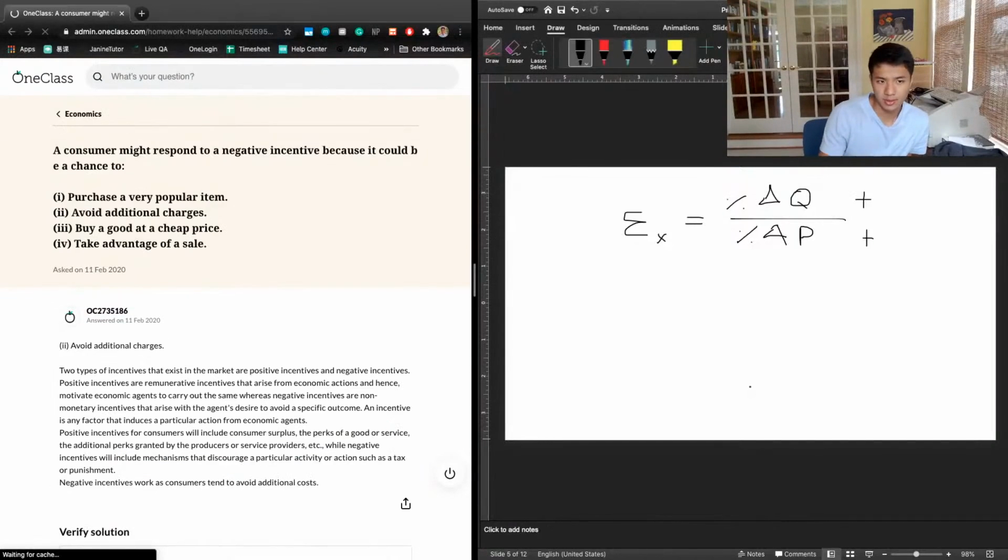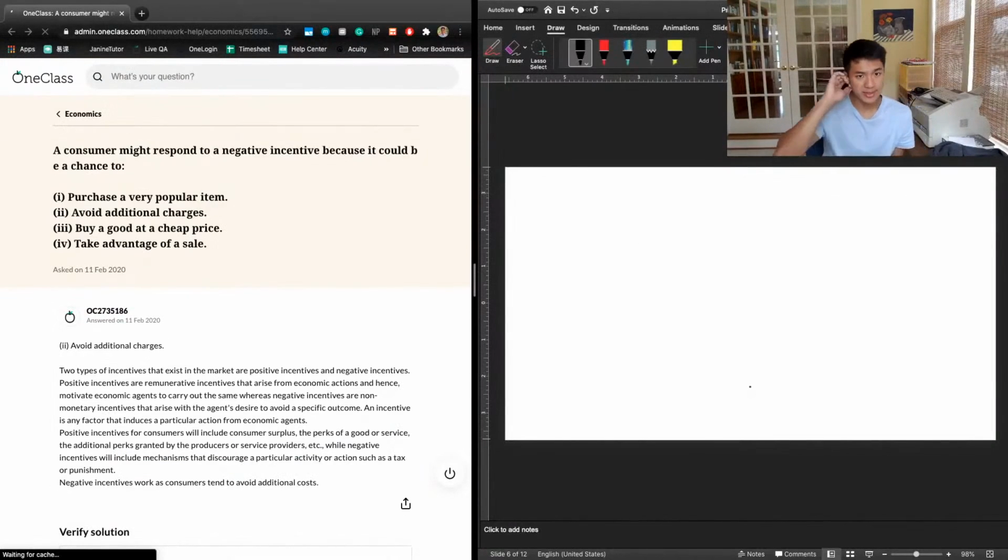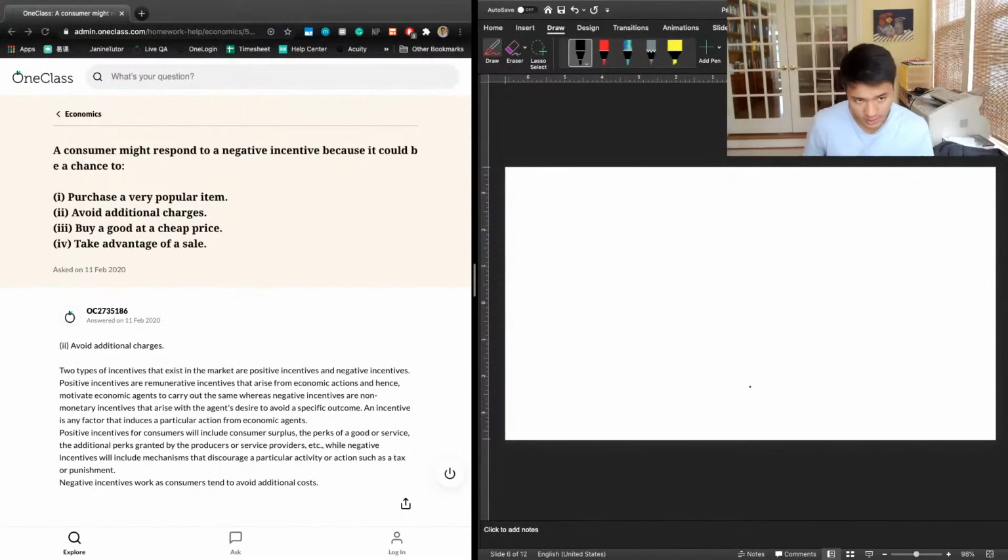Okay, next question. A consumer might respond to a negative incentive because it could be a chance to 1. Purchase a very popular item, 2. Avoid additional charges, 3. Buy a good at a cheap price, or 4. Take advantage of a sale. And so this is the idea of incentives, right?